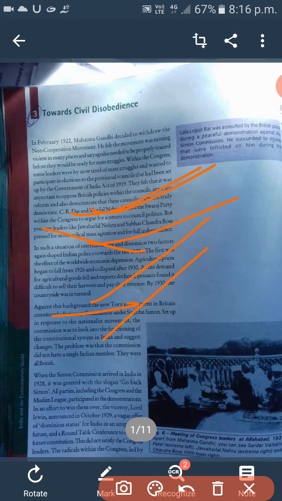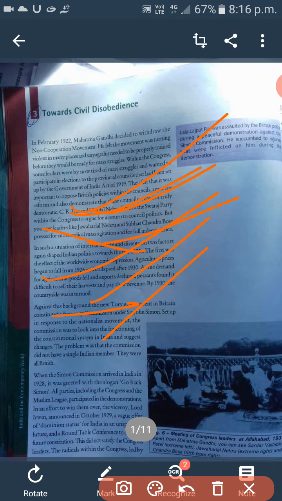They believed that through the Government of India Act, which established the provincial councils, they would participate in elections and continue their struggle for freedom.